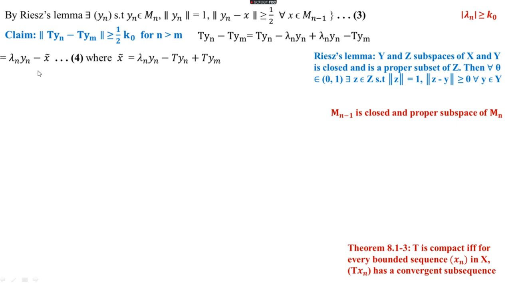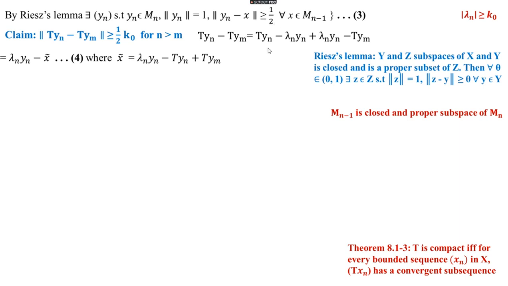Then this can be written as norm of lambda n yn minus x tilde, because in equation 3 we have norm of yn minus x greater than or equal to 1 by 2. We have to get norm of Tyn minus Tym greater than or equal to 1 by 2 into k naught. Here we have norm of yn minus x greater than or equal to 1 by 2 for all x belongs to Mn minus 1.